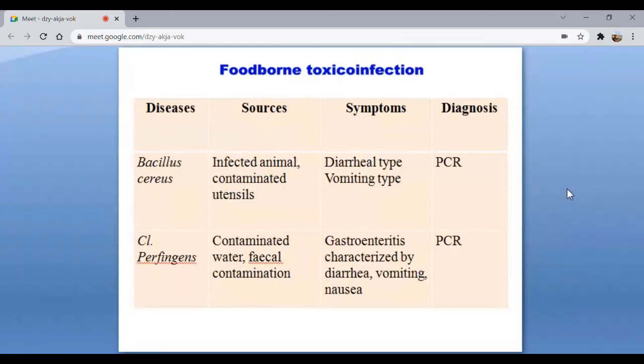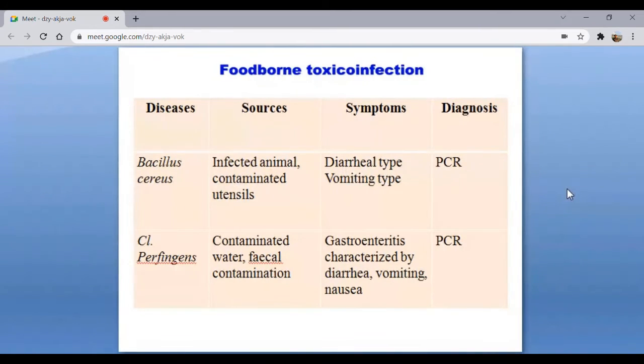Now, if there is a Bacillus organism that has entered the rice, then because of the warming, you are not warming it at a high temperature, you are warming it at lukewarm temperature, and that temperature will be enough for Bacillus cereus to grow. So that is the reason why Bacillus cereus is at this point with the vomiting type.